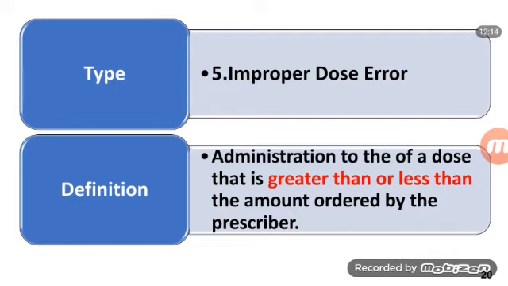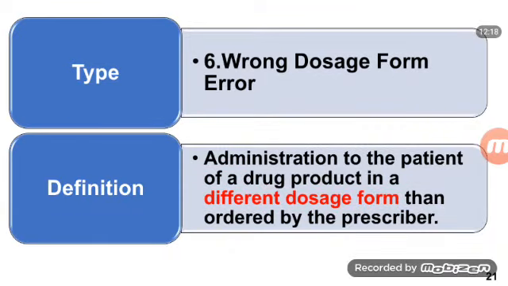After that, wrong dosage form error. Administration to the patient of a drug product in a different dosage form than ordered by the prescriber.